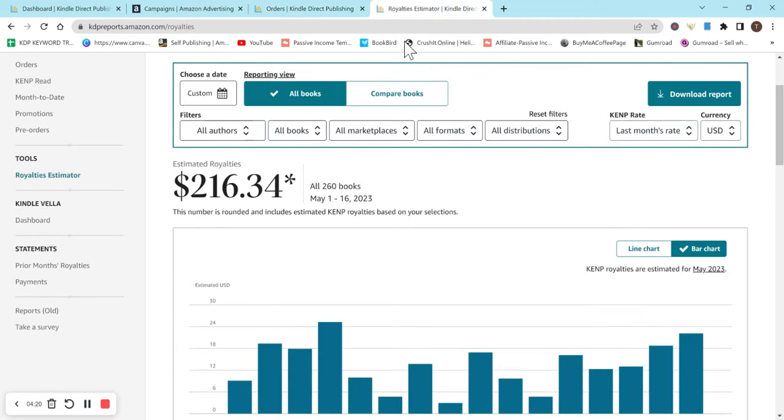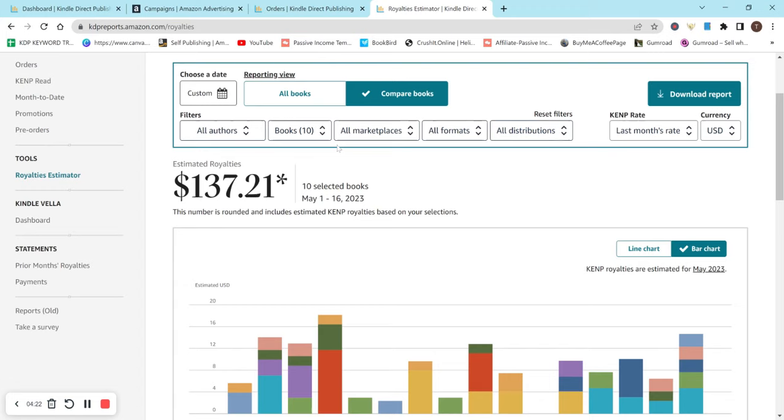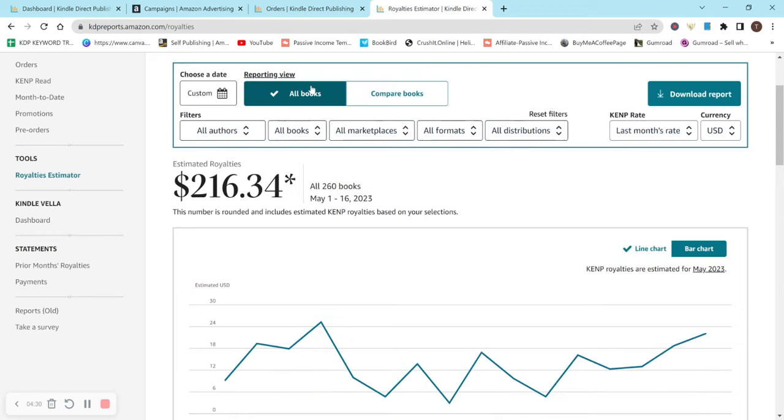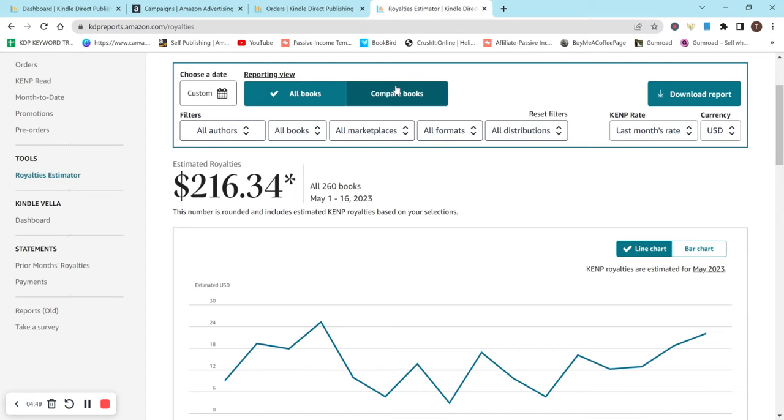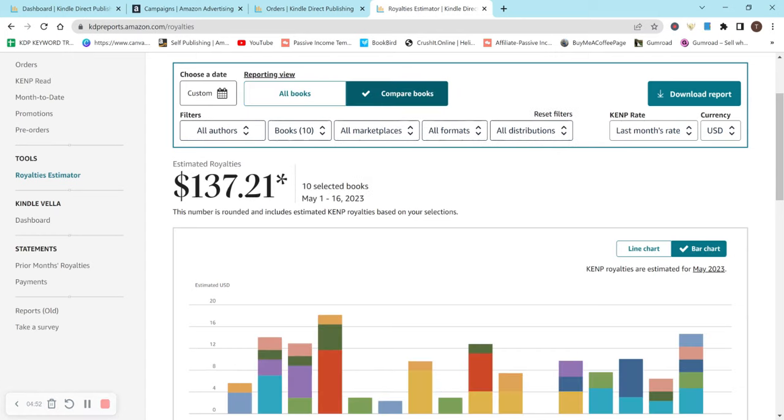Then moving on to the royalties, and then I'll get into what books are actually in my top 10 and what ones actually sold for the most part. I'll take 137.21 and divide that really quickly by 216.34. That's also 63%, which made sense because most of my books are priced around the same. I have a few that are a couple or a few dollars different, but a lot of my new books I have priced around the same amount. For my top 10 books, 9 of them are scrapbook paper so far for May 1st through 16th.